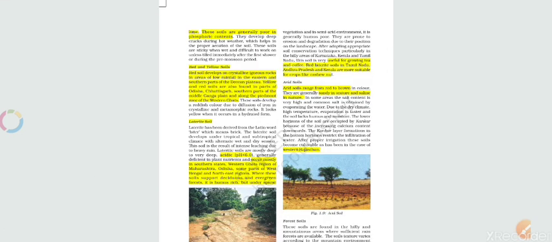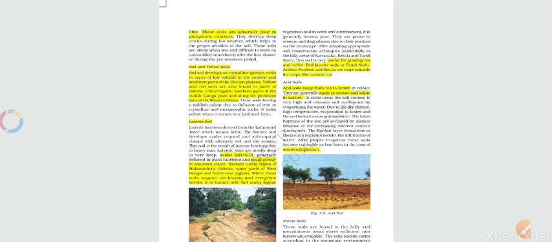So these soils are generally poor in phosphoric content. The phosphoric content is very low in this soil. Moving towards the red and yellow soil: red soil develops on the crystalline igneous rocks in areas of low rainfall in the eastern and southern part of the Deccan Plateau.